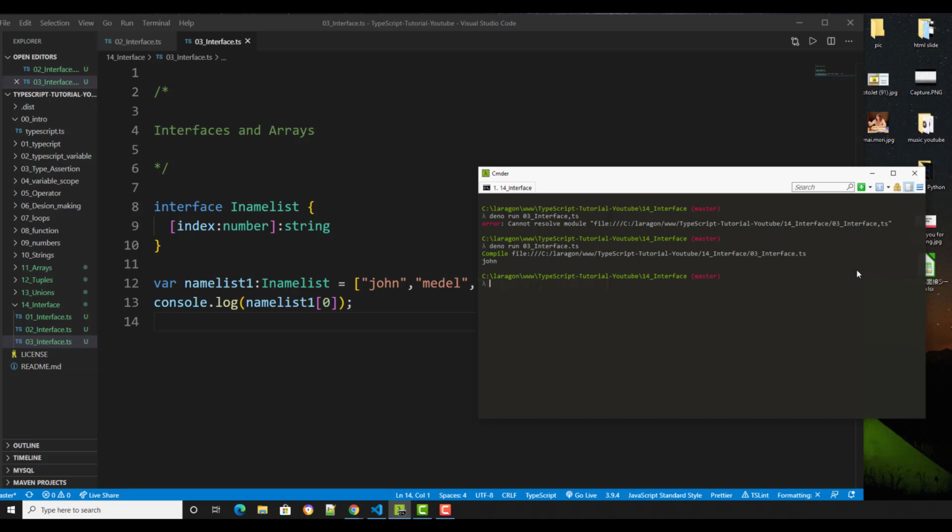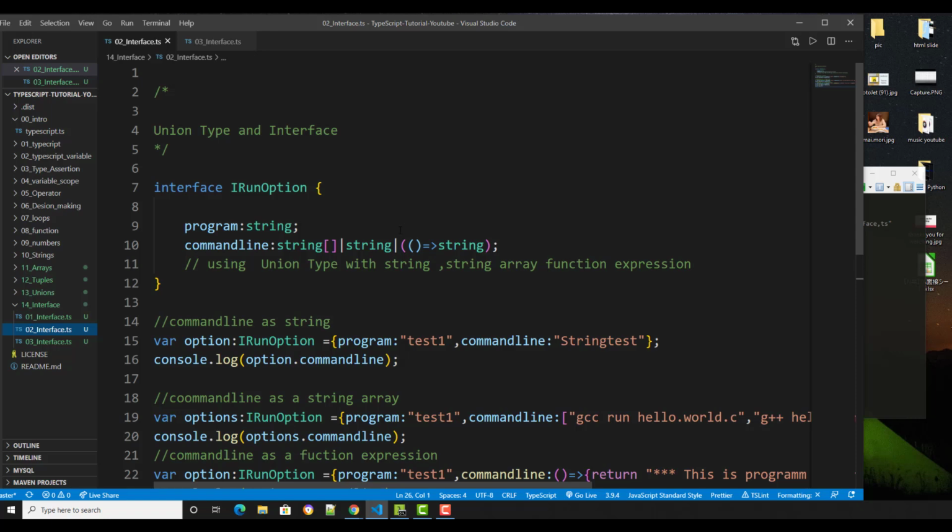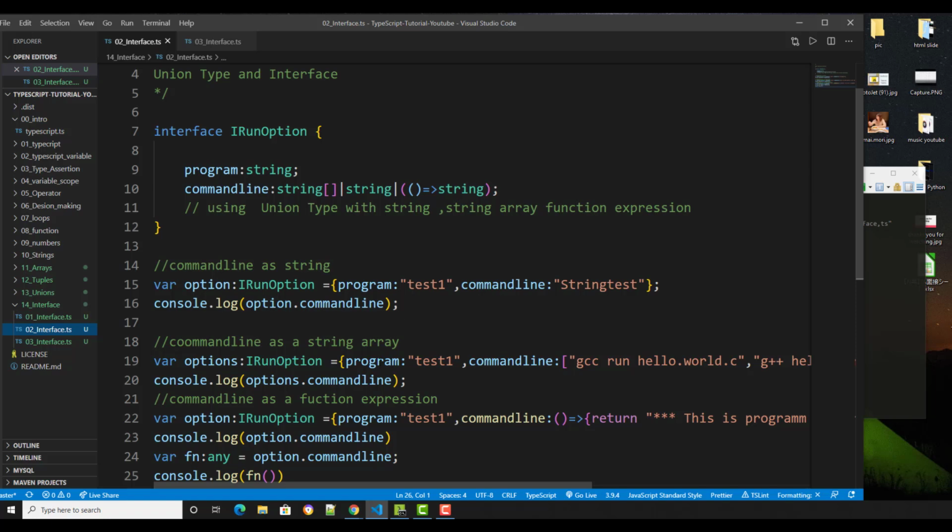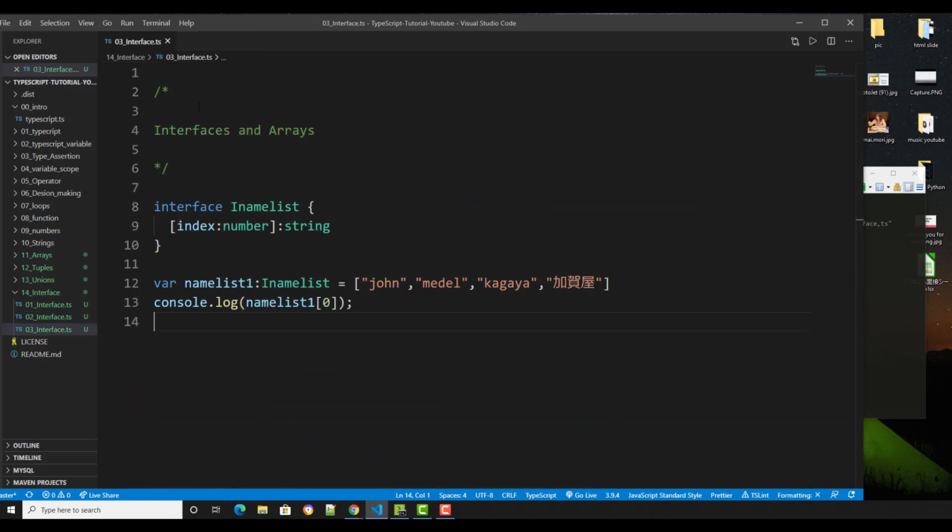On the last tutorial, I went over complicated things using union, and this is how we're going to do the array on this one. So you see this kind of code, okay, what's going on? We're passing an array, right? A string array on this. And yeah, I should go step by step, so that's my mistake on this one.